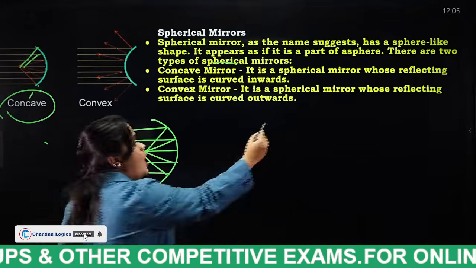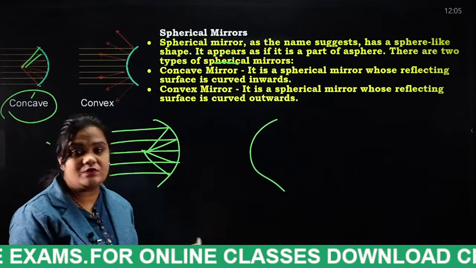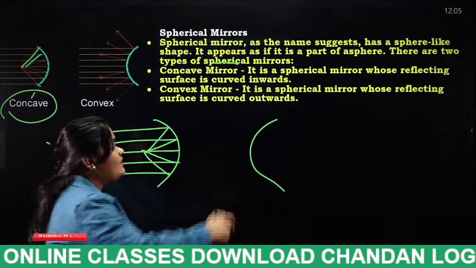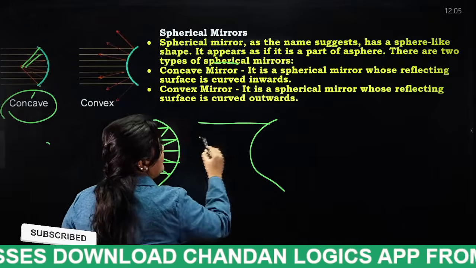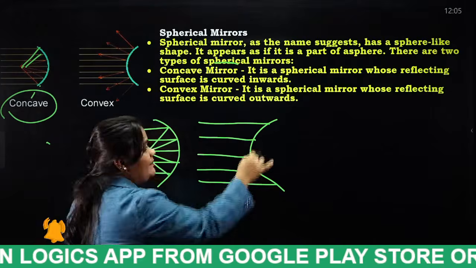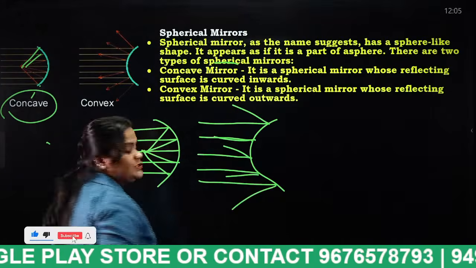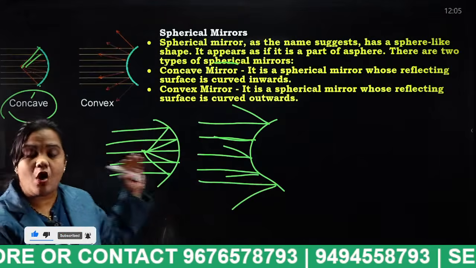And the next comes convex mirror. Convex mirror is nothing but what? The mirror is curved outside. When the mirror is curved outside and the light rays are incident on it, what happens, students? The reflection of this light will be in different directions. So this is the difference between concave mirror and convex mirror.